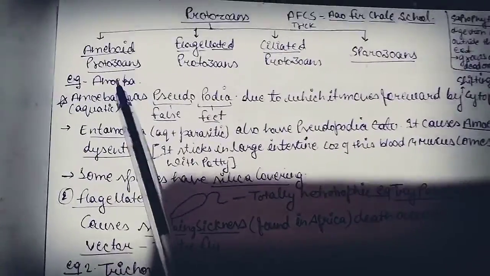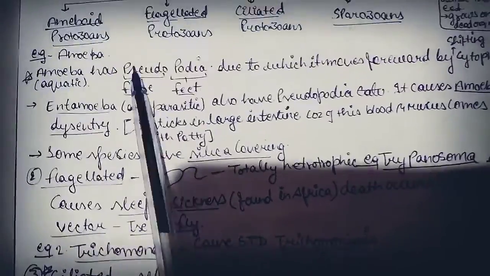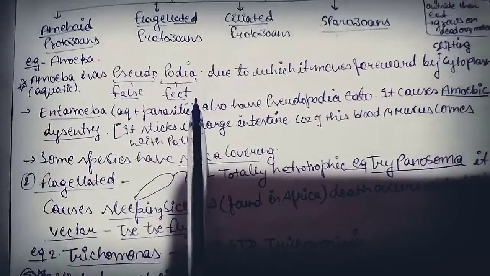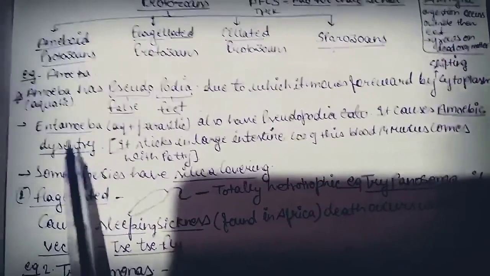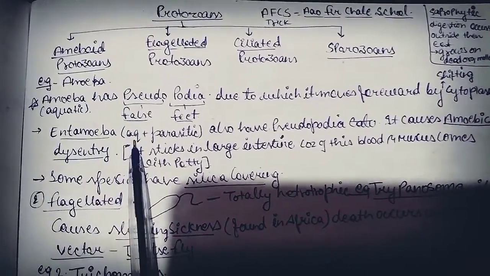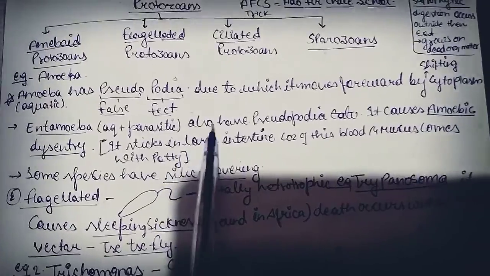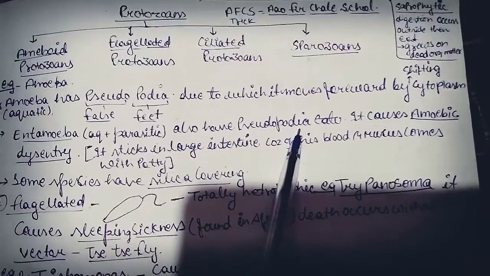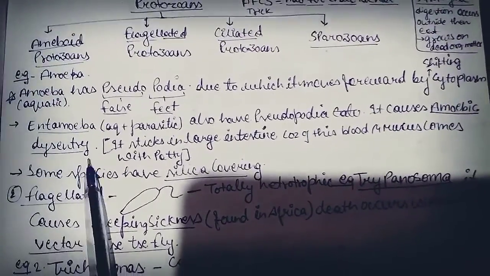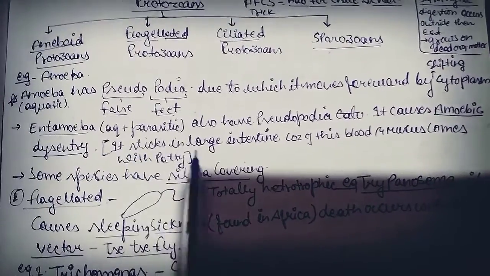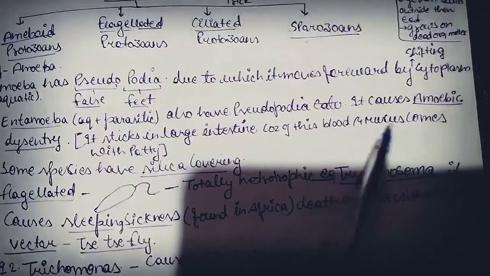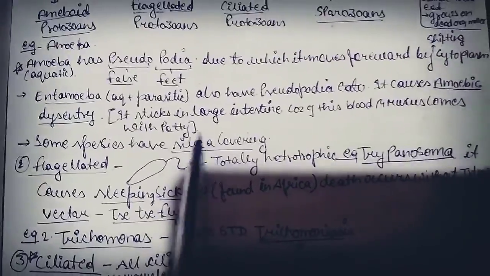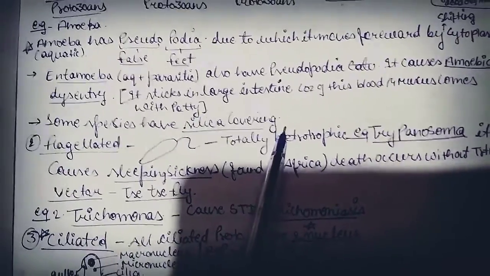So the first one is amoeboid protozoans, example amoeba. Amoeba has pseudopodia. Pseudo means false, podia means feet, due to which it moves forward by shifting cytoplasm. Entamoeba is aquatic plus parasitic. It also has pseudopodia. It causes amoebic dysentery, meaning it sticks in the large intestine. Because of this, blood and mucus come with feces. Some species have a silica covering.